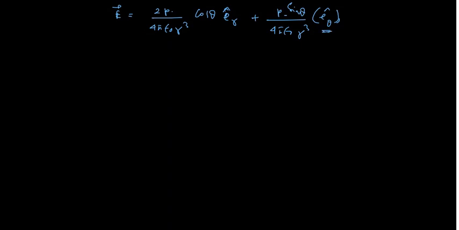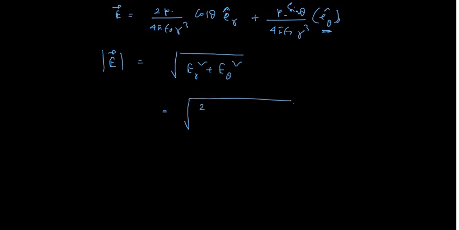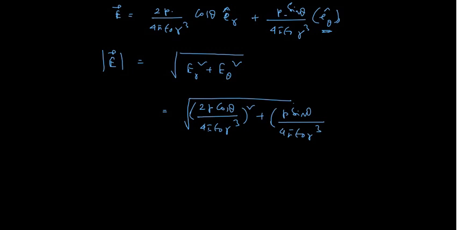So mod of E vector will become root under of Er square plus E theta square. So we will get root under of (2p cos theta by 4 pi epsilon naught r cube) whole square plus (p sin theta by 4 pi epsilon naught r cube) whole square. So if you take p by 4 pi epsilon naught r cube common from here, you are getting root under of 4 cos square theta plus sin square theta.